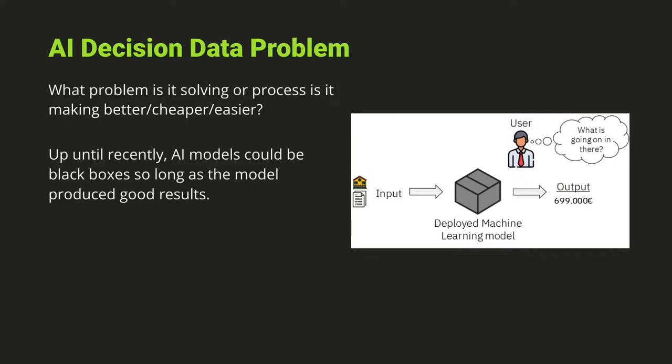There are a couple of different types of data that this presentation is going to explore. First is the decision data problem. As we can see in this image, this is kind of the typical AI model. Right now it's known as a black box. There's all this data, it gets put into an algorithm. We don't really know what happens, but there comes an output and we just trust, okay, that's a pretty good assessment, but how did it really determine this output?